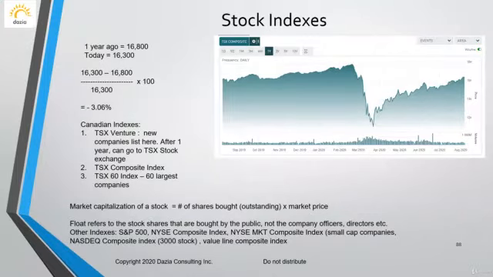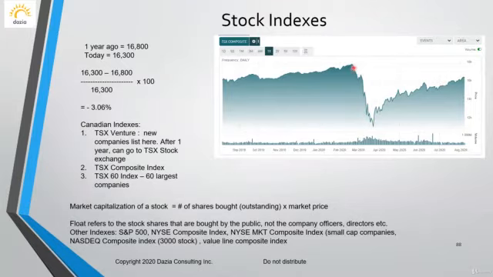So now we talk about the stock indexes. This is an example of the Toronto Stock Exchange. The TSX Composite is one example of a stock index. This is for 1 year. So as you can see, Toronto Stock Exchange 2019, September, October, it was stable. And then as we all know, coronavirus COVID hit in March of 2020. And then as you can see, the stock market did go down significantly.